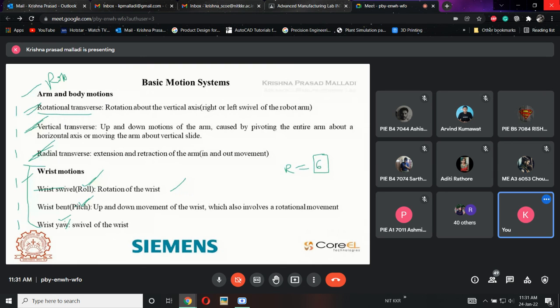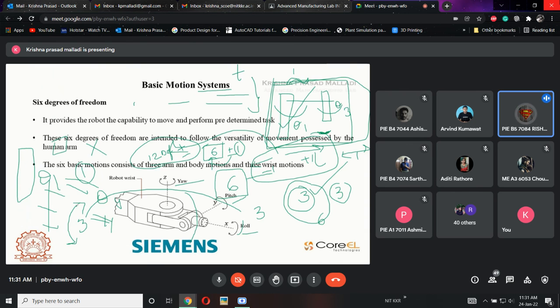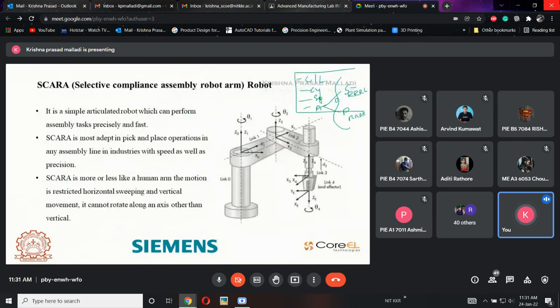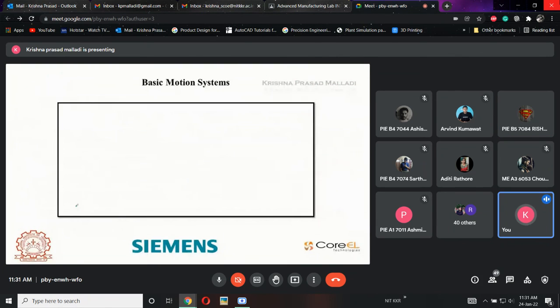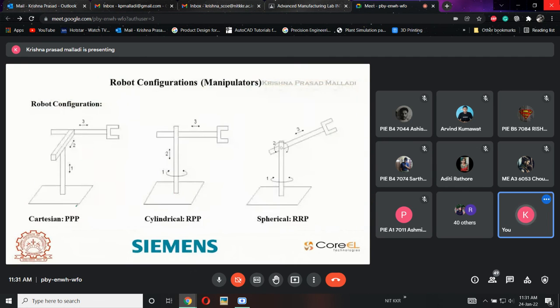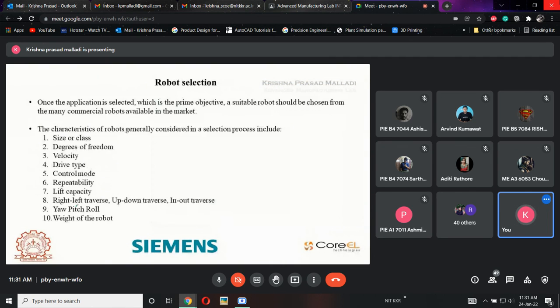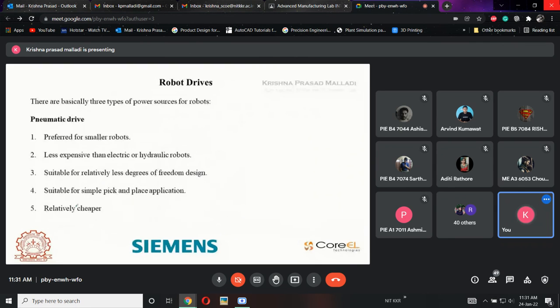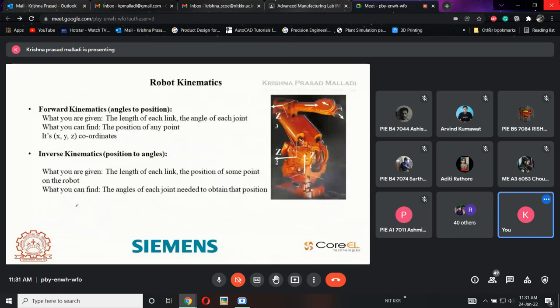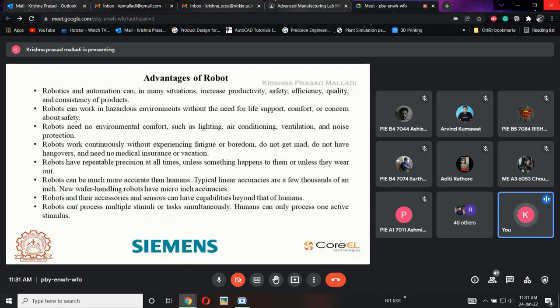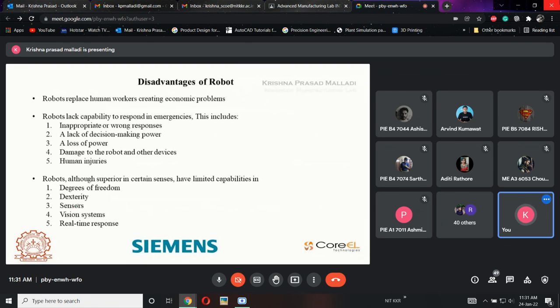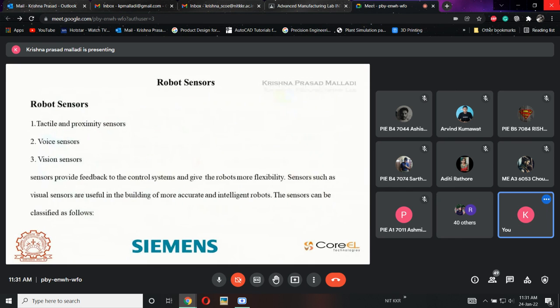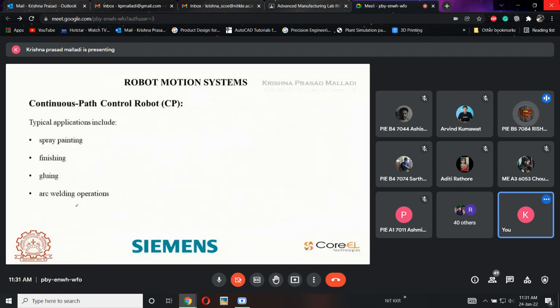Sir, I think you skipped the advantages and disadvantages part. Yeah, fine, no problem. I'll explain. Once you have a clear idea of all these degrees of freedom, I will have all these things covered at that time. See, for the advantages of robots, there will be a video showing each and every robot and how it is classified for every application. The disadvantages and limitations will be covered in later sessions. Okay, sir.